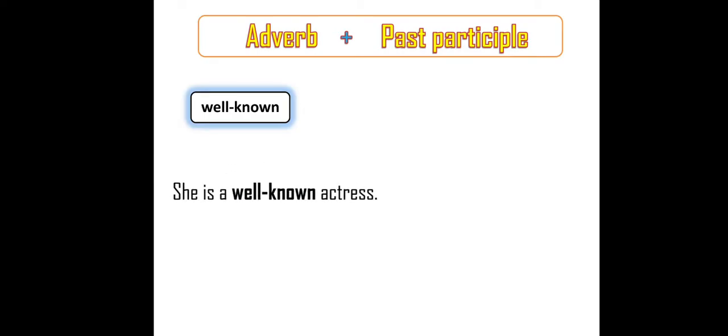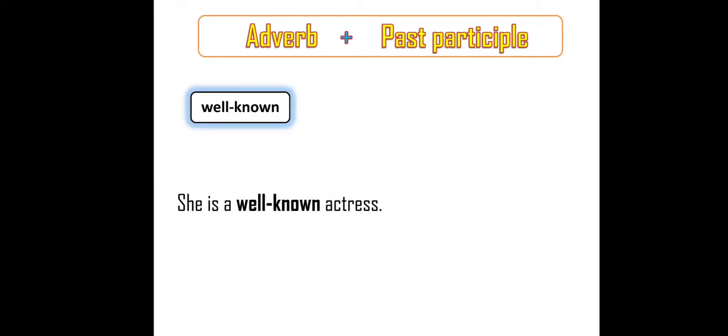Some compound adjectives are formed with the help of adverb plus participle. First one is well known. She is a well known actress. Well known is a compound adjective, and well is an adverb, and known is past participle.